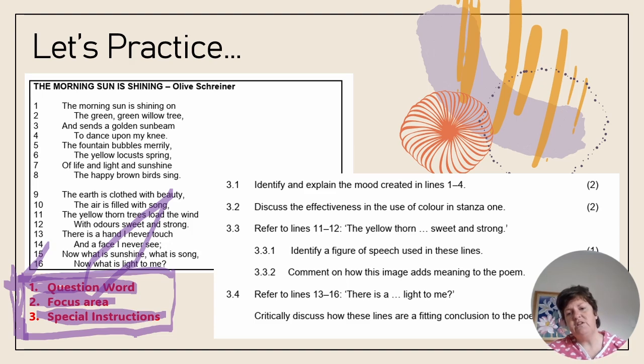Think of lots of the questions in The Child Who Was Shot Dead by Soldiers at Nyanga refer you to the apartheid setting. And then you've got to bring that setting into the poem when you answer your questions. So special instructions are so important, especially for your 3 markers. It's been brought to my attention recently that in a contextual, you can approach a 3 marker the same way that you approach the